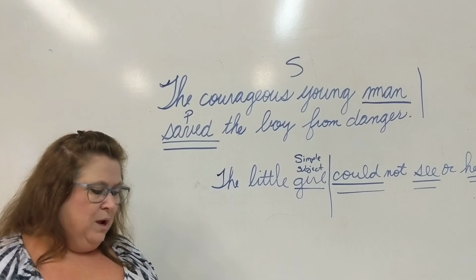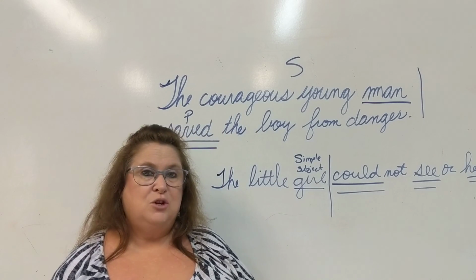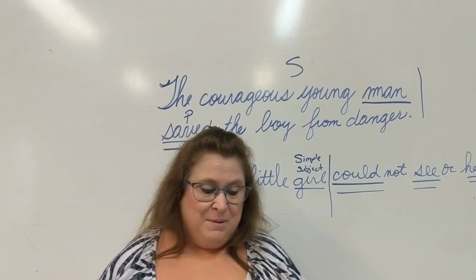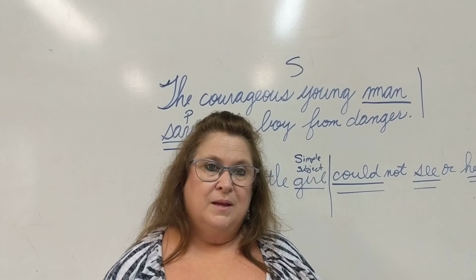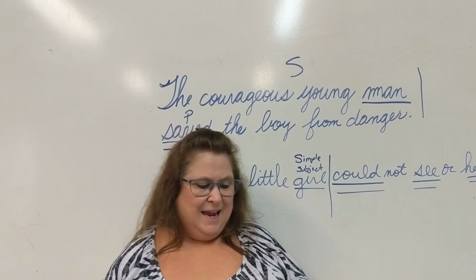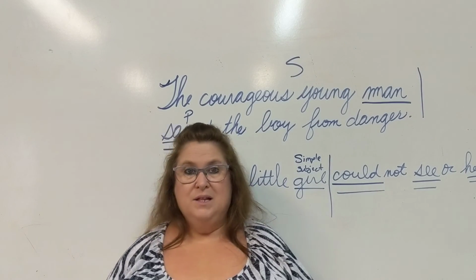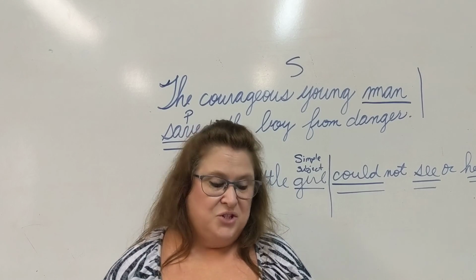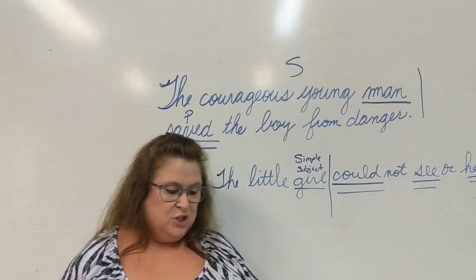The young woman willingly became Helen's teacher. What is our verb in number 2? It's on our verb list. Very good. Became, underline it twice. And who or what became? Woman. Very good. Underline it once. The new teacher was Anne Sullivan. What is our verb? It's on our verb list. Was. Very good. Underline it twice. And who or what was? Teacher. Very good. We'll do 2 more, and then y'all can finish up on your own.